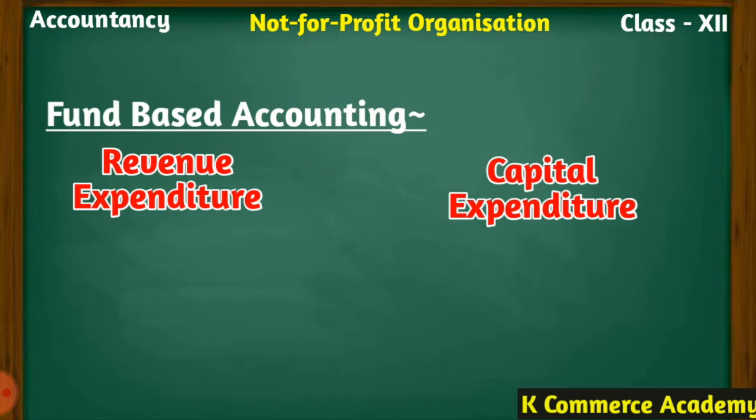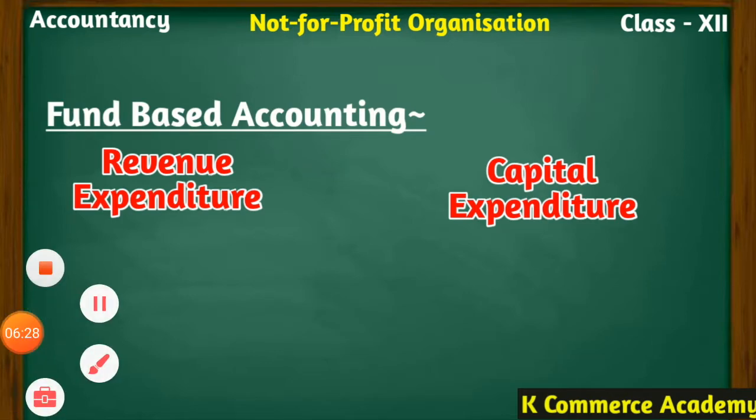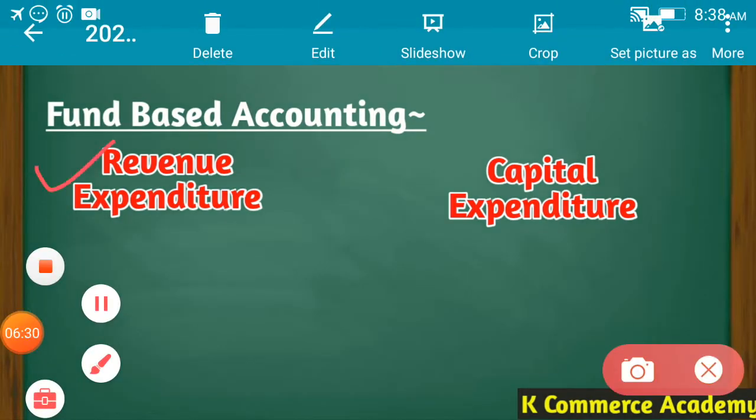While capital expenditures, for example, construction of a building, or construction of a pavilion, or manufacturing of furniture, these are capital expenditures. So all those expenses which we incur and just avail the services of, where physically we do not receive anything, are known as revenue expenditures.